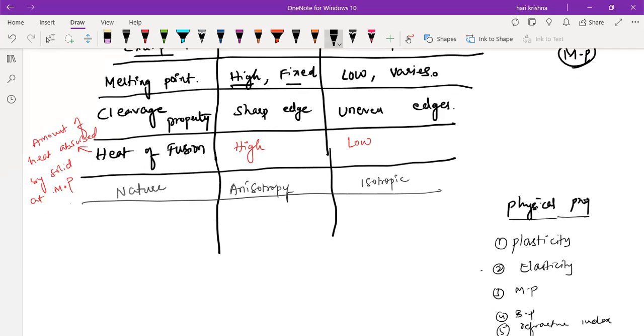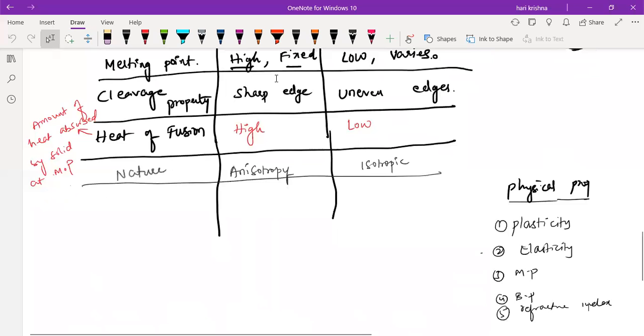These are the physical properties. Okay, just wait a minute. What is the meaning of anisotropy and isotropy?